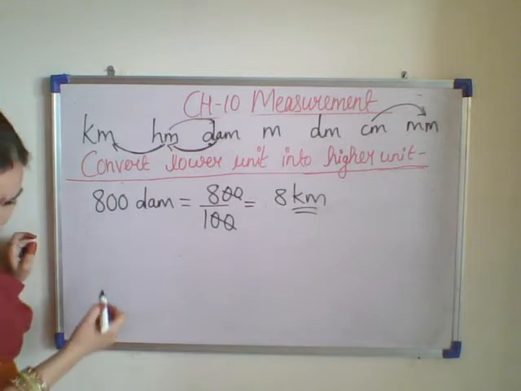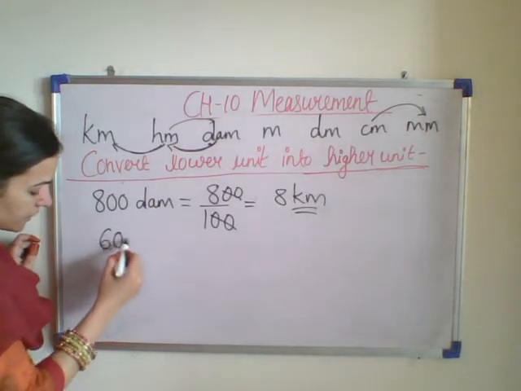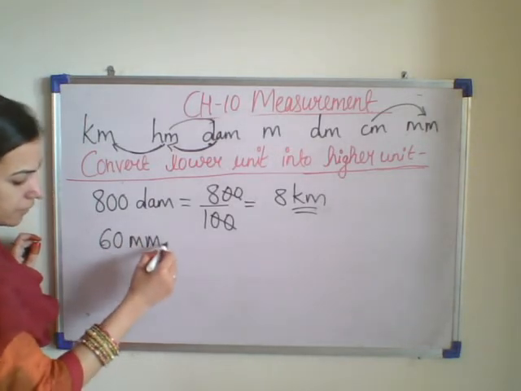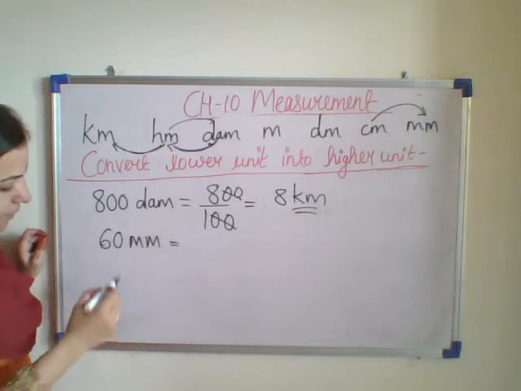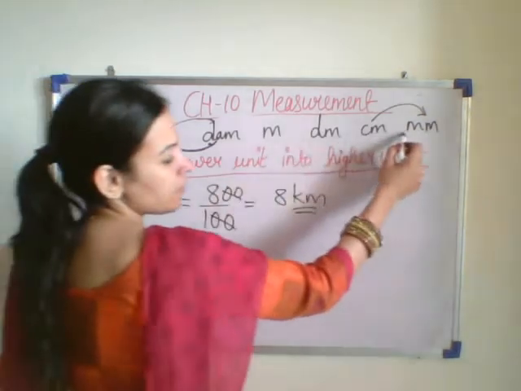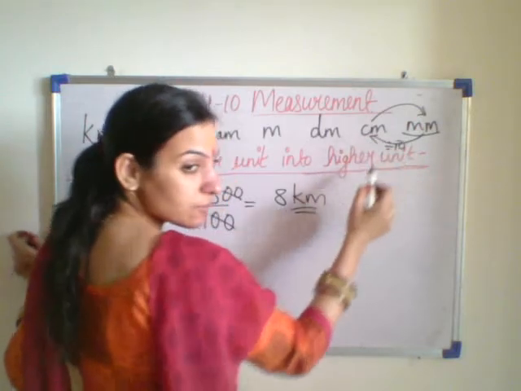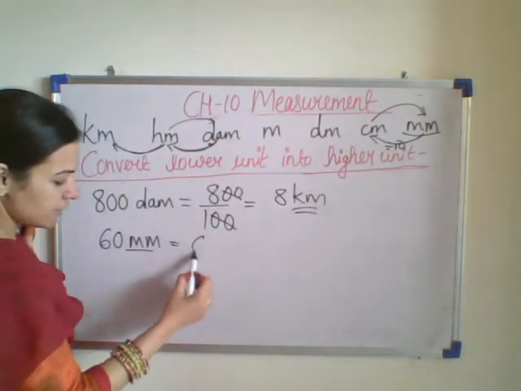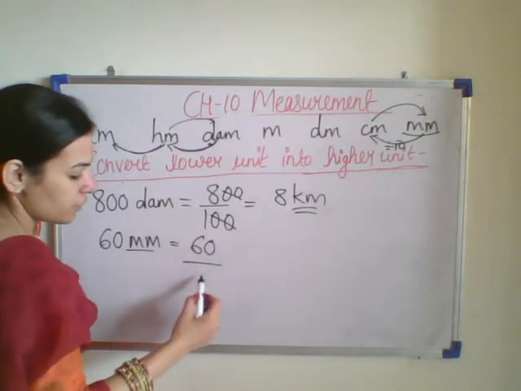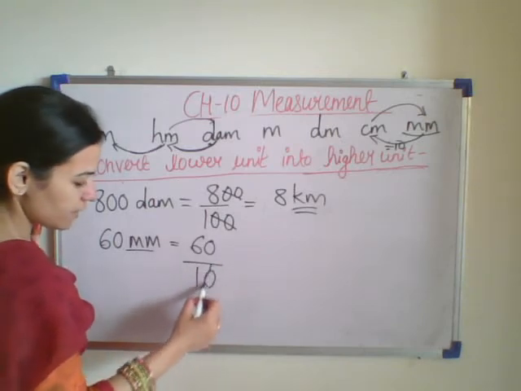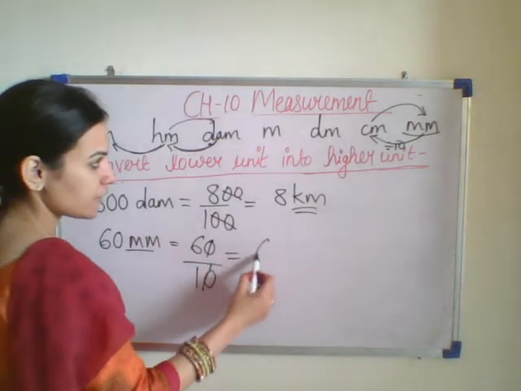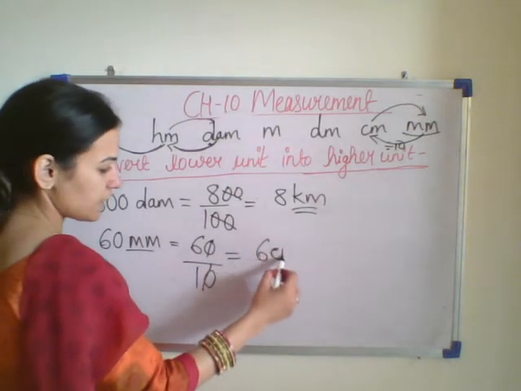That is another problem. 60 millimeter. You have to convert 60 millimeter. Here is millimeter. Convert this into centimeter. So we have to divide this by 10. 60, we will be dividing this by 10. The 0 and 0 got cancelled and it is 6 centimeter.